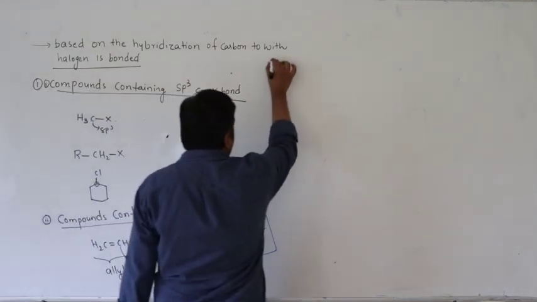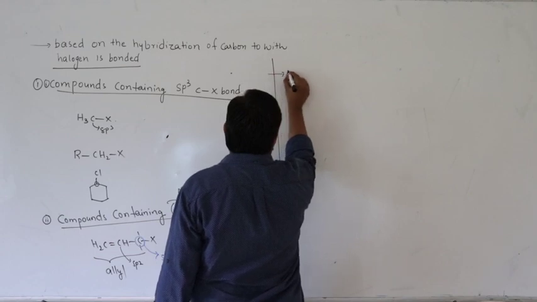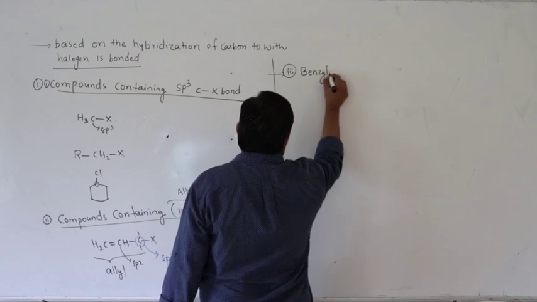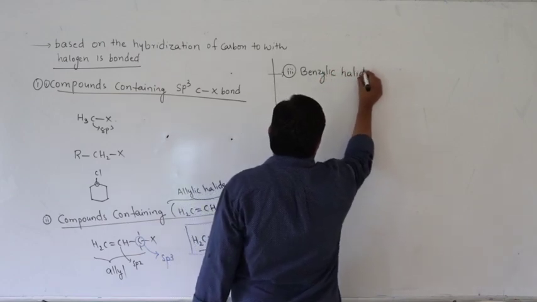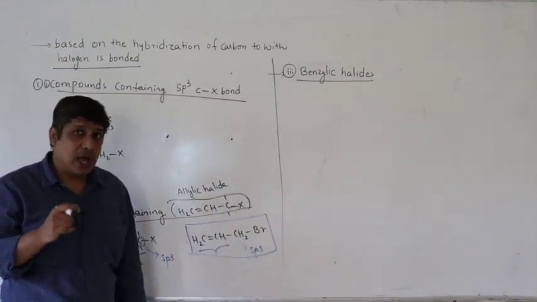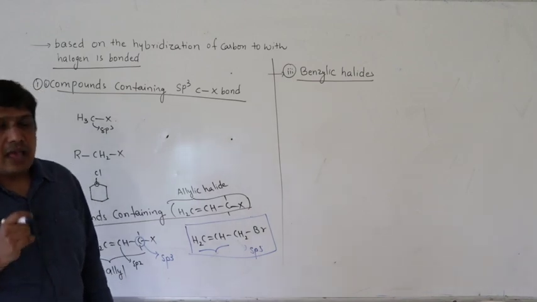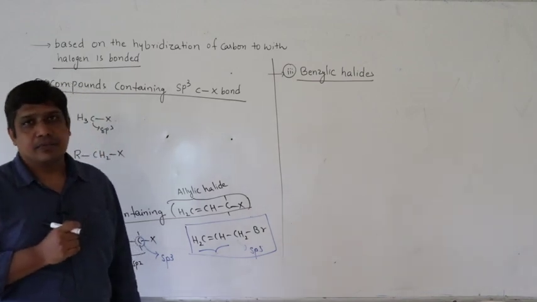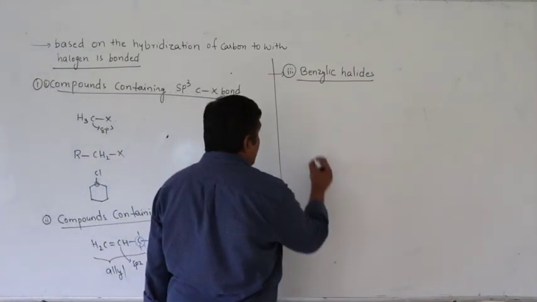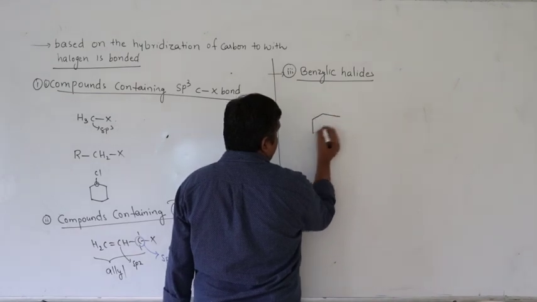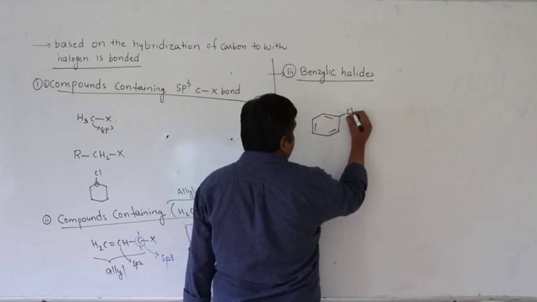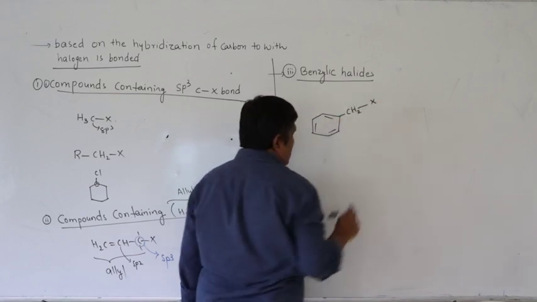Next, benzylic halides. So here also halogen atom is attached to an sp3 carbon. Halogen atom is attached to an sp3 carbon which is bonded to an aromatic ring. So this is the aromatic ring. We have the sp3 carbon and we have the halogen.